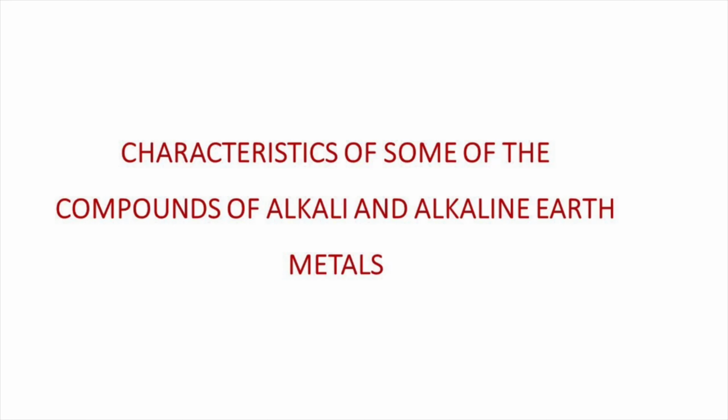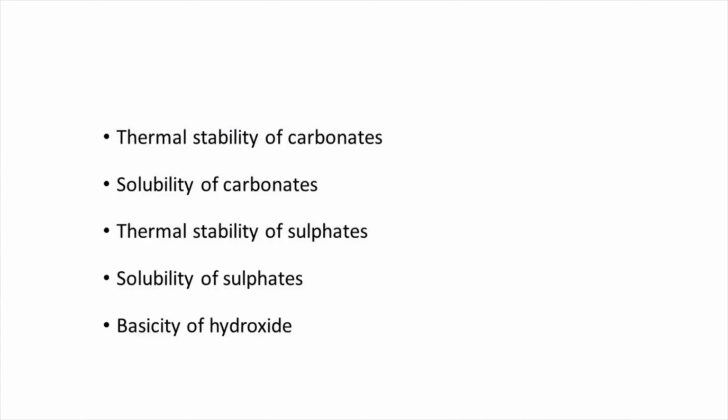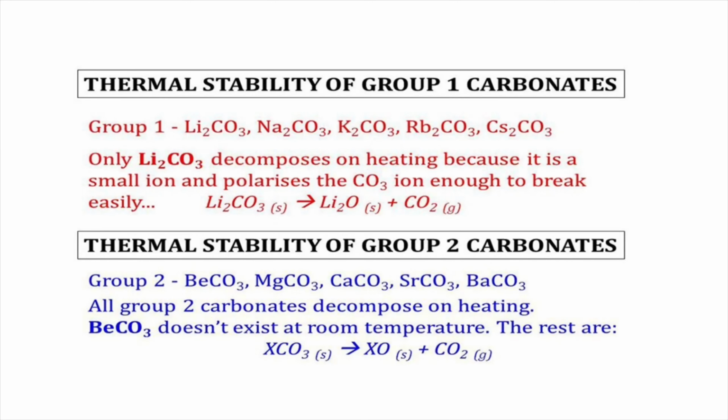Hello my dear students, today we are going to learn about characteristics of some of the compounds of alkali and alkaline earth metals. We have already learned about general characteristics of alkali and alkaline earth metals. Now we are going to learn thermal stability of carbonate, solubility of carbonates, thermal stability of sulfates, solubility of sulfates and basicity of hydroxide. Firstly, thermal stability of carbonates.